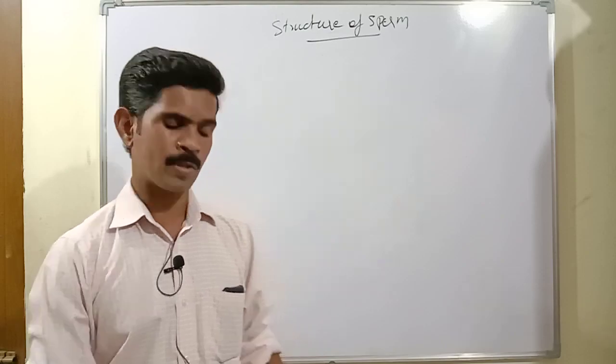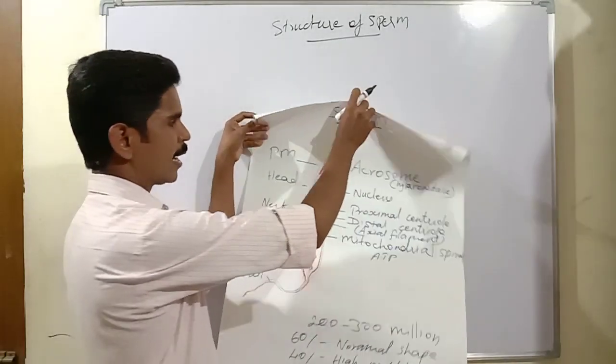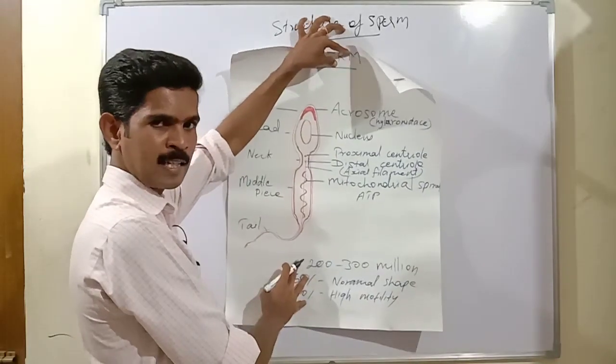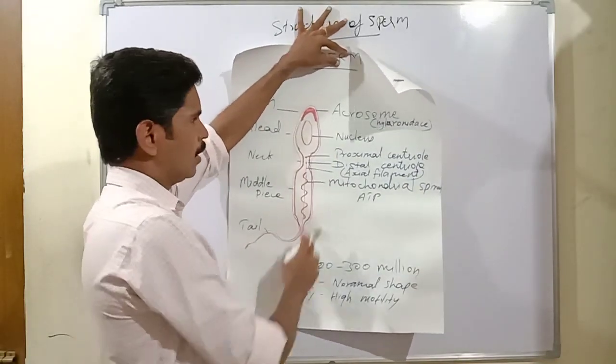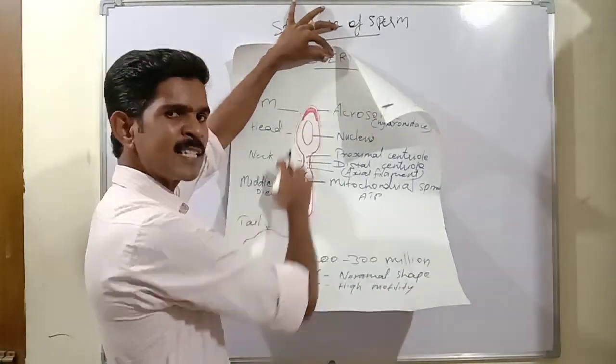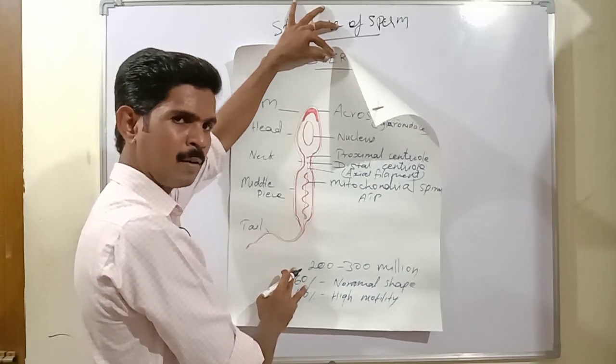Now we are going to study the structure of the male sex cell, the sperm. In this chart I have drawn the structure of a single sperm. The entire body is covered by a small membrane called the plasma membrane, like all other cells.